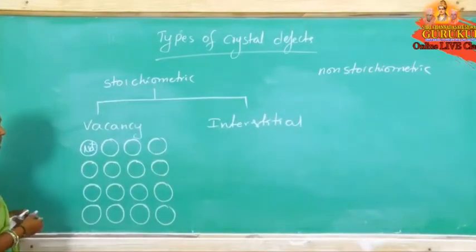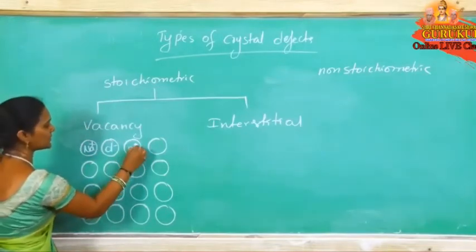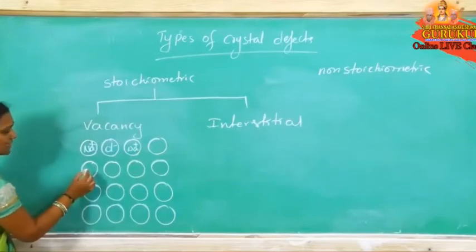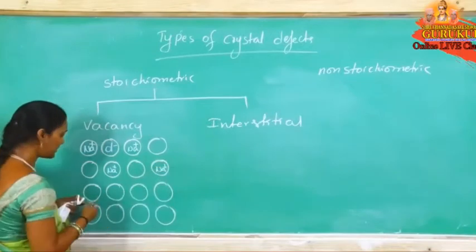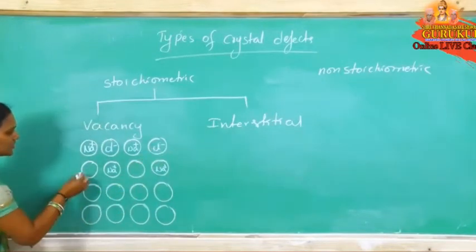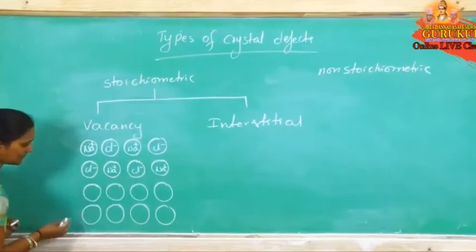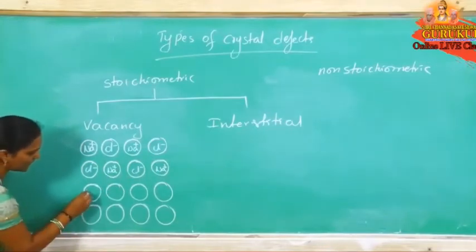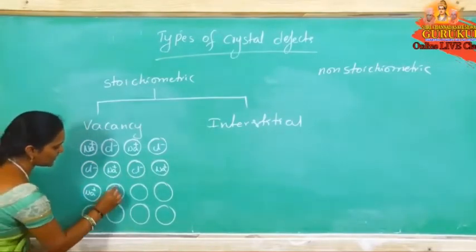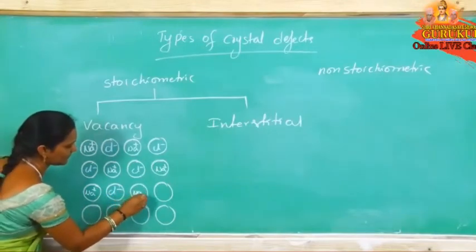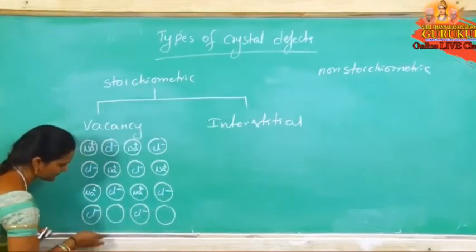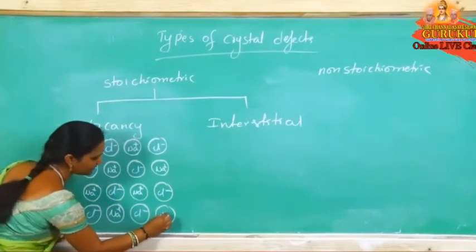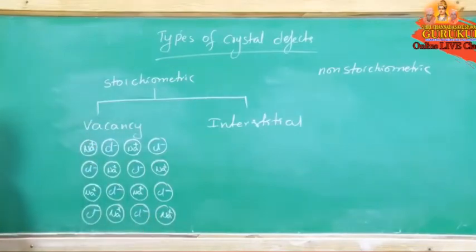Na plus, this is Cl minus, cation, anion, Na plus, Cl minus, and so on. Na plus and Cl minus are arranged in alternate positions. Cation and anion are in alternate positions.